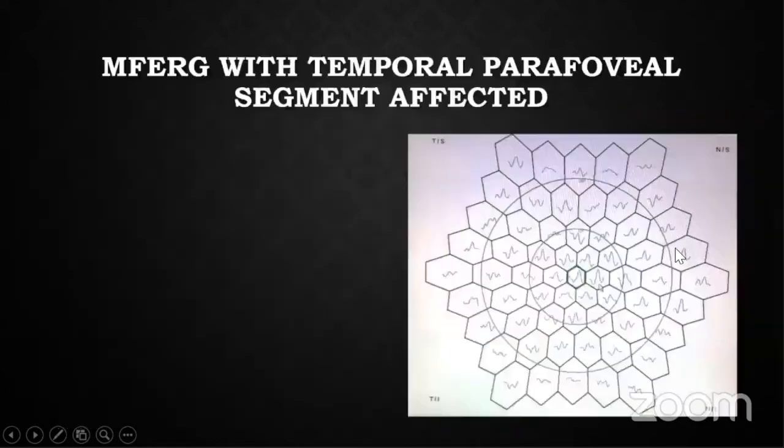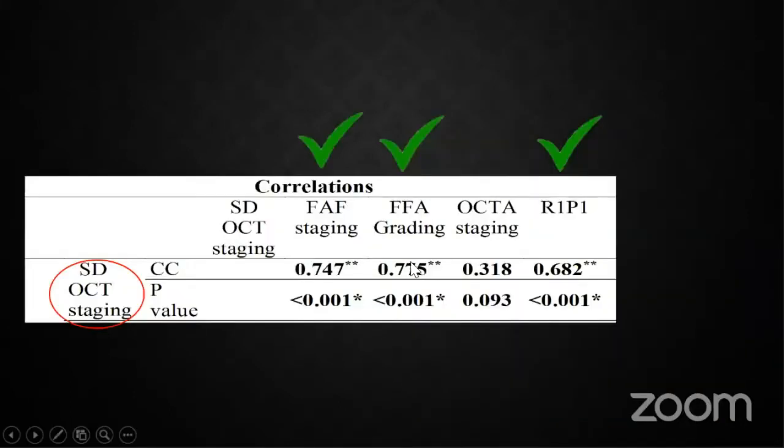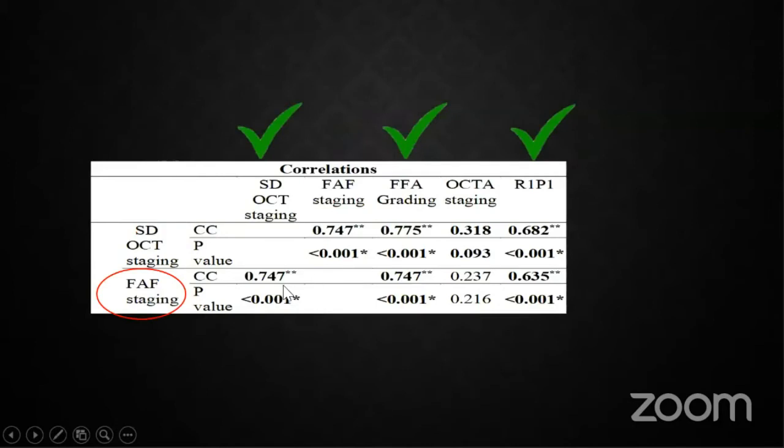And temporal asymmetry was much more. That means the temporal parafoveal segment was more affected than the nasal one. What we found is that SD-OCT correlated well with all the multimodal imaging except for OCTA. It correlated positively, but not significantly. A similar finding with FAF: it correlated well with all the other multimodal imaging, not with OCTA.